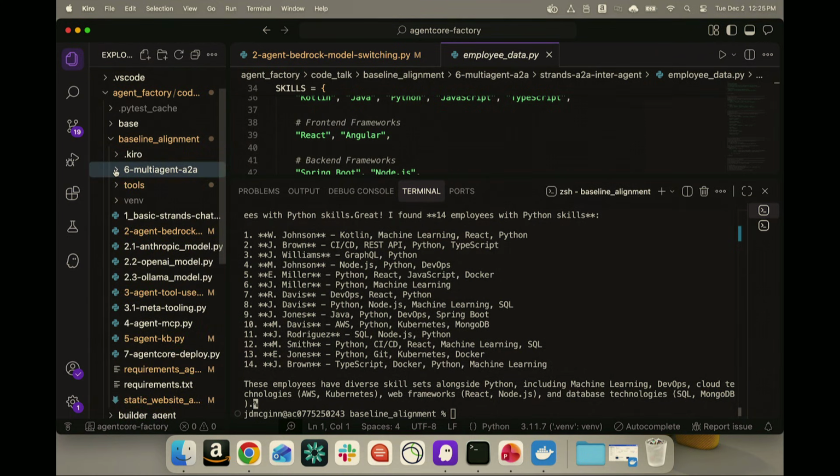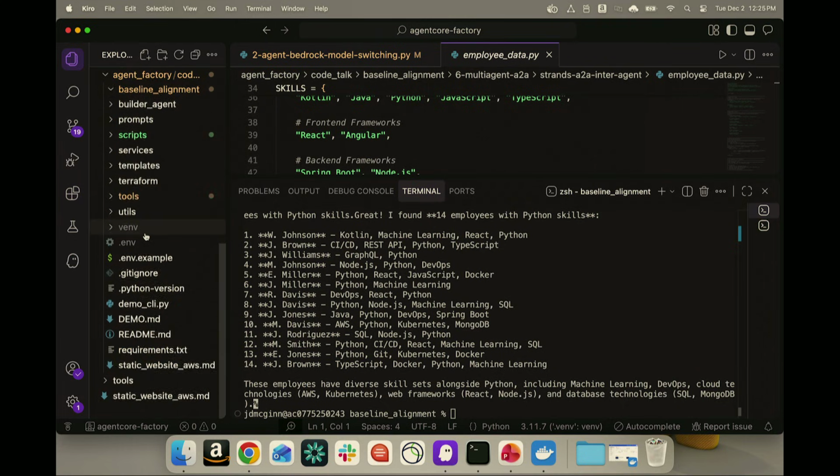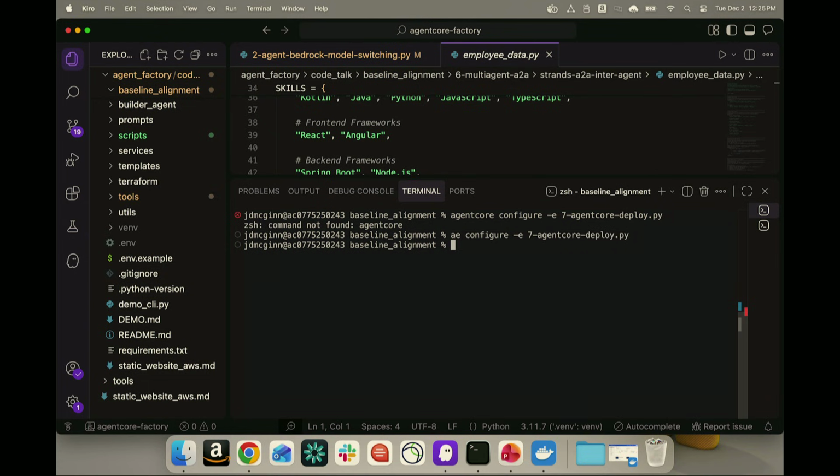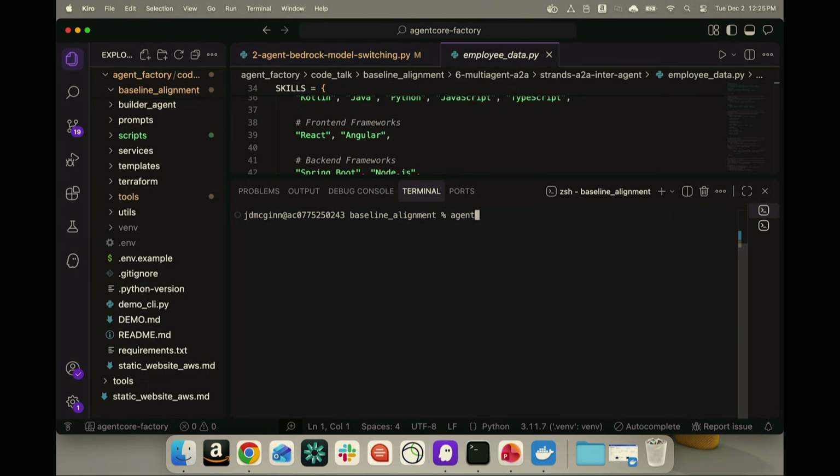So I'm going to deploy this particular server to Agent Core, and let me go ahead and do that. I've installed the Agent Core CLI. I'll have it deploy to Agent Core for us.